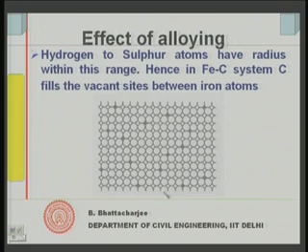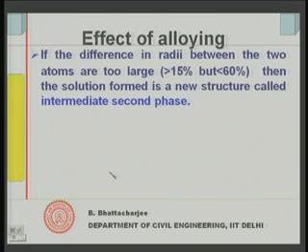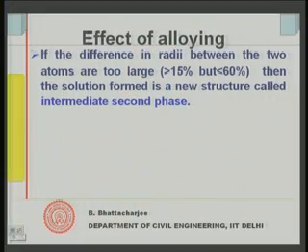Okay. All right. The other variety is of course forming a completely intermediate second phase. Now, in this case, if the difference of the radii between the host atom and the foreign alloying element atom is too large, that is greater than 15%, but of course less than 60%, greater than 15%.